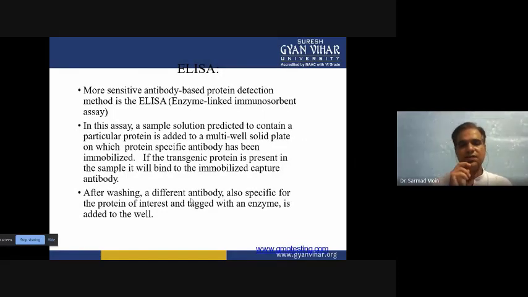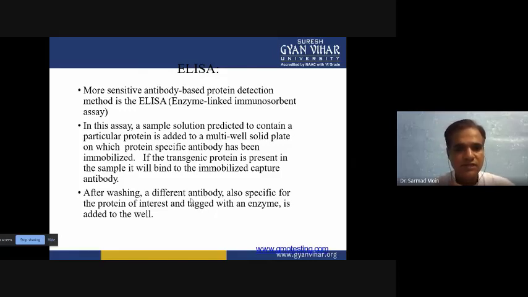Then another very important technique is ELISA. With the ELISA-based technique, we can use antibodies to detect any specific type of protein. It may be a transgenic protein also. ELISA's full form is enzyme-linked immunosorbent assay, and in this assay the sample solution is predicted to contain a particular type of protein.